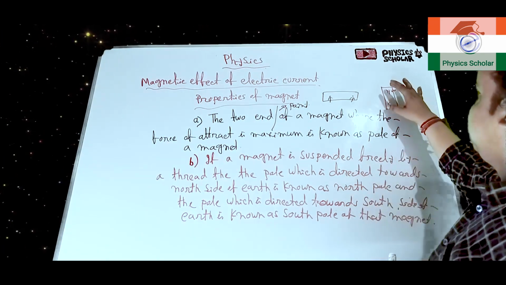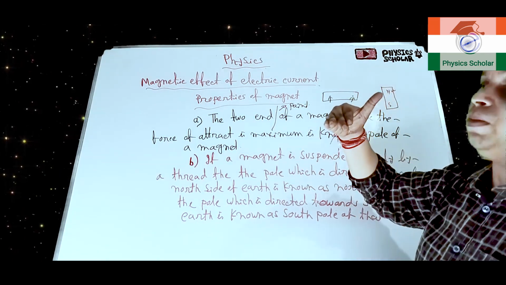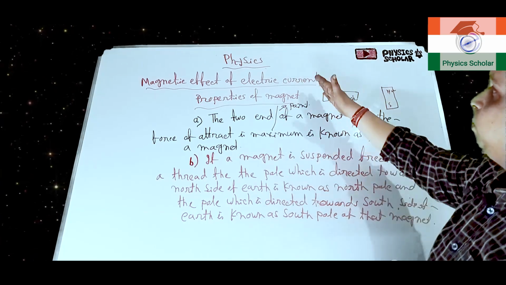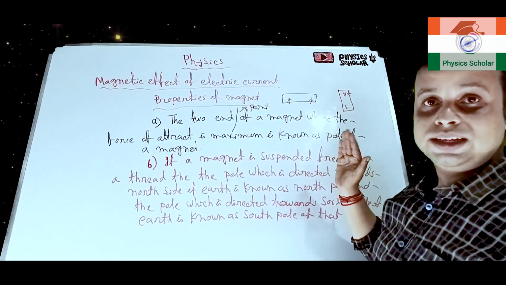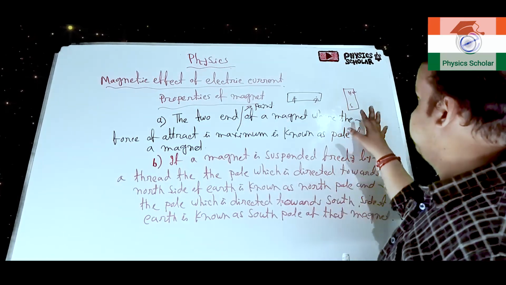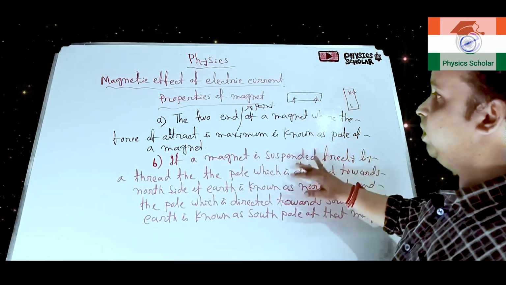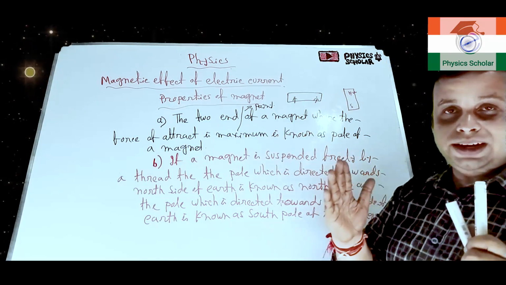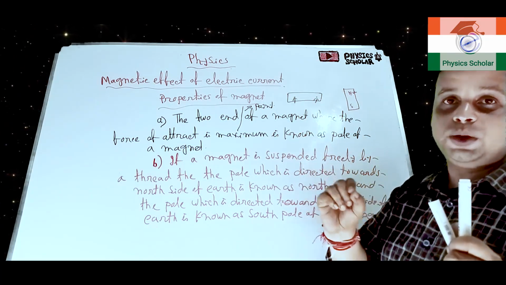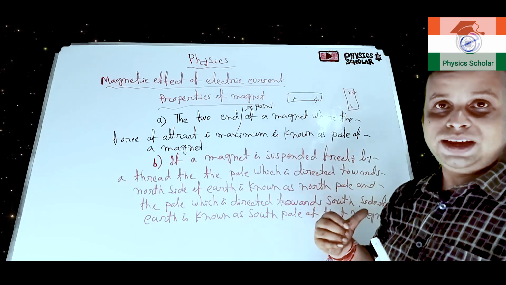That means if a magnet is suspended freely, suppose a bar magnet, then the north pole will always be directed towards the north side of the earth, and the south pole will always be directed towards the south side of the earth. Clear? So these are two properties. Other properties are also there. So first of all, in a magnet, the two points where the force of attraction will be maximum are known as what?